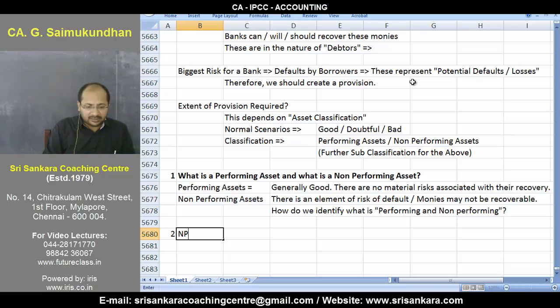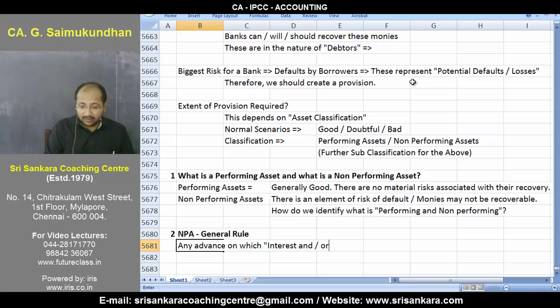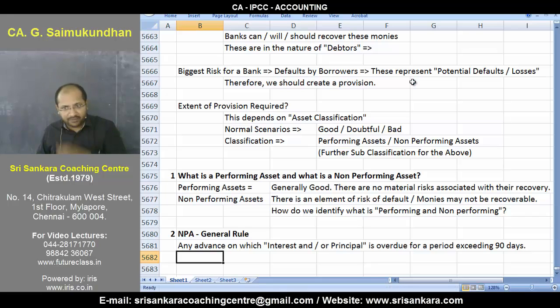What exactly is a non-performing asset? NPA, a general rule: any advance on which interest and or principal is overdue for a period exceeding 90 days. That is what it is. I'll demonstrate by way of a small example, and I want you to thoroughly understand that. So the concept here is overdue. We are focusing only on something called overdue, and how we quantify that is what is really critical.